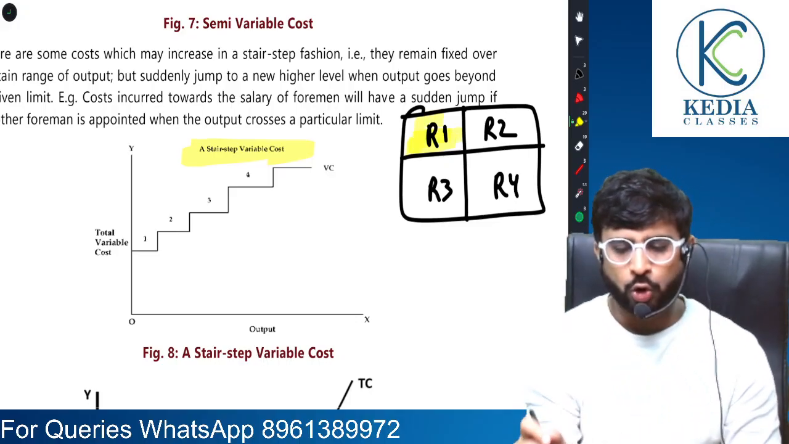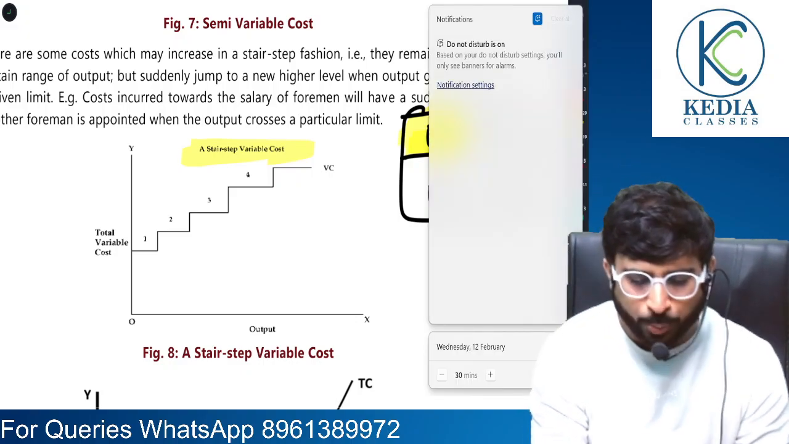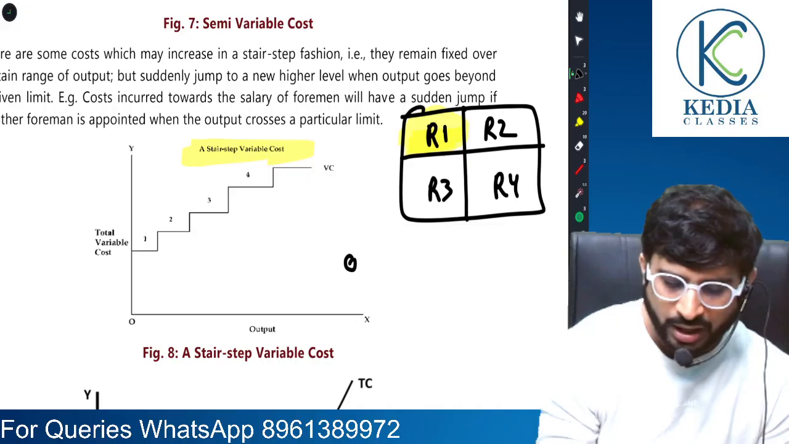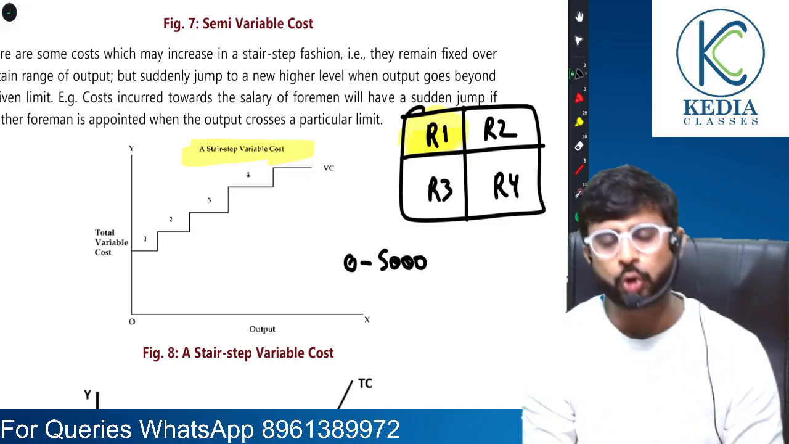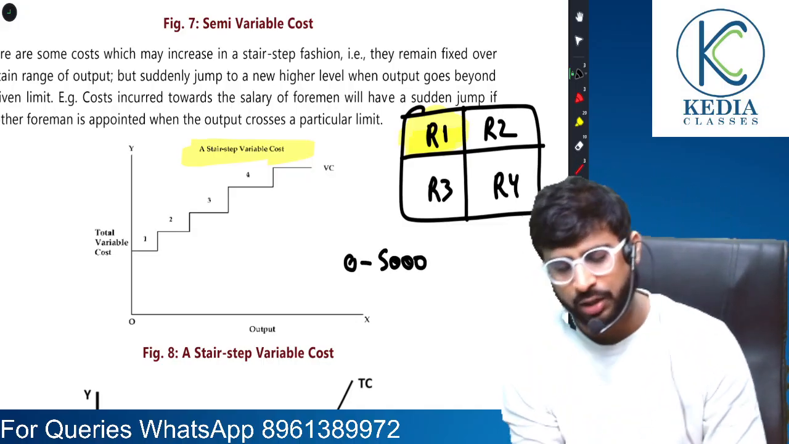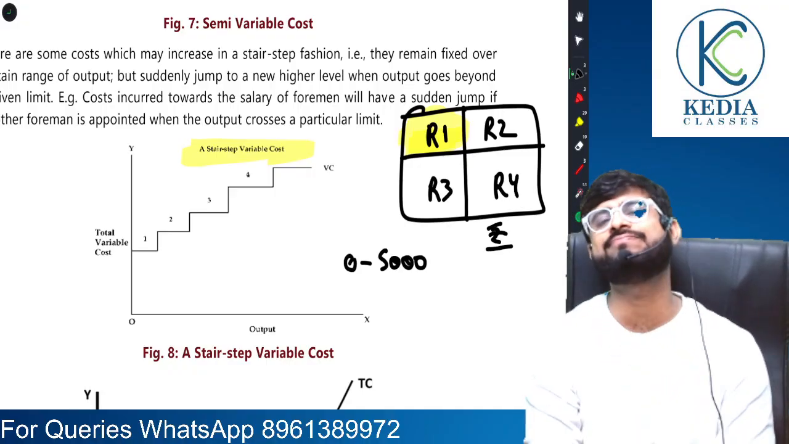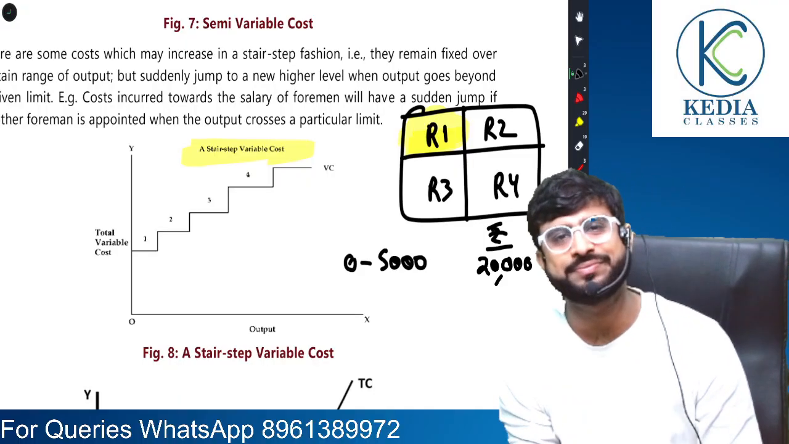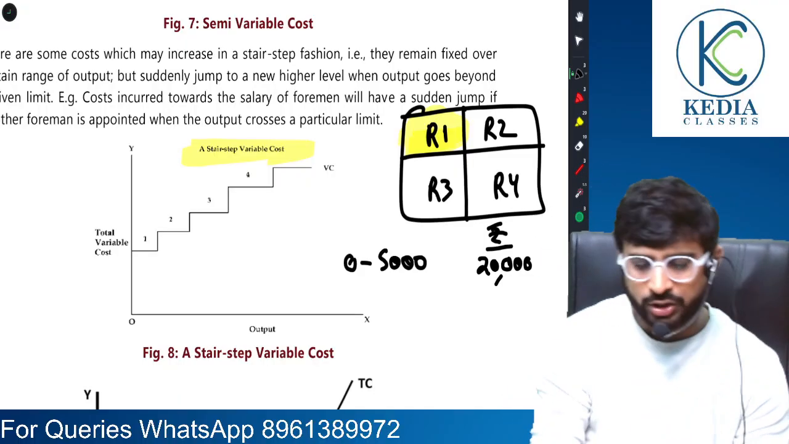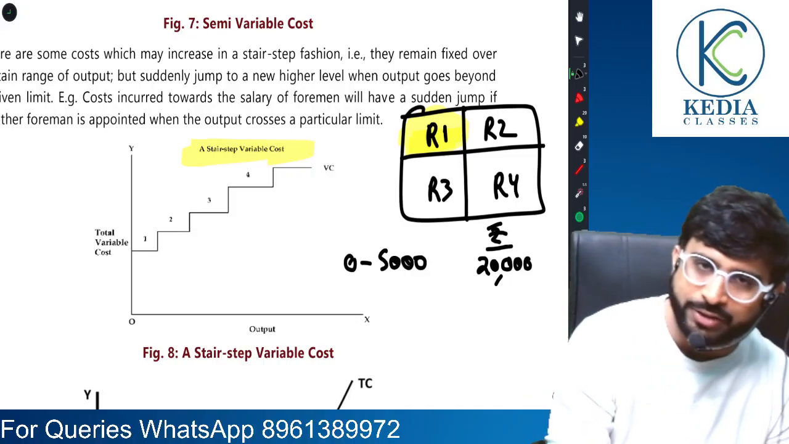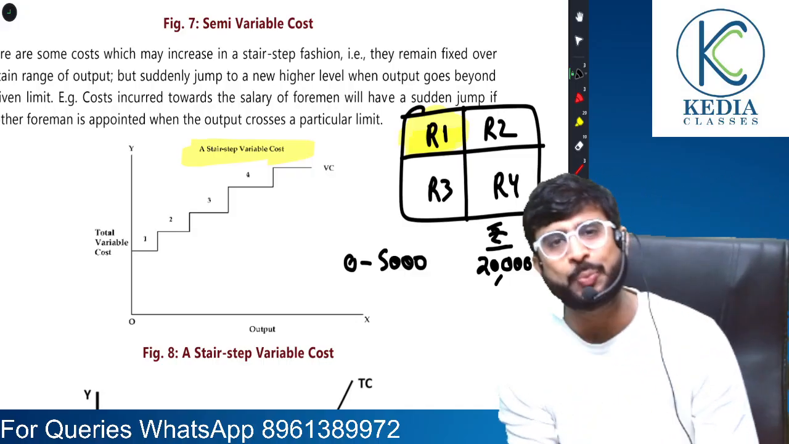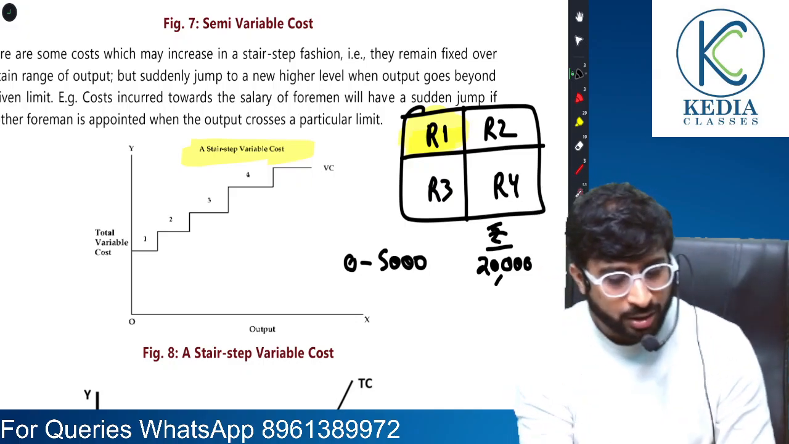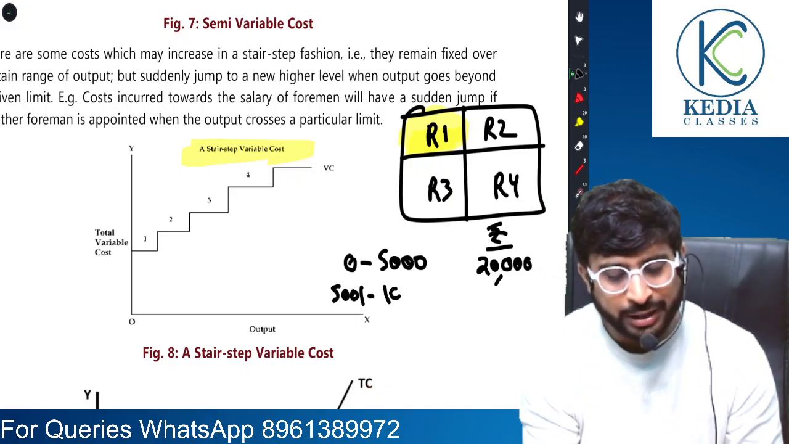Any unit I store between 0 to 5,000, I only have to pay rent for room 1. Let's say the rent for room 1 is 20,000. Even if I'm storing 3,000 units, I have to pay 20,000. Even if I store 4,000 units, I have to pay 20,000. That's what is particular. Now, imagine if I move to 5,001 units till 10,000.